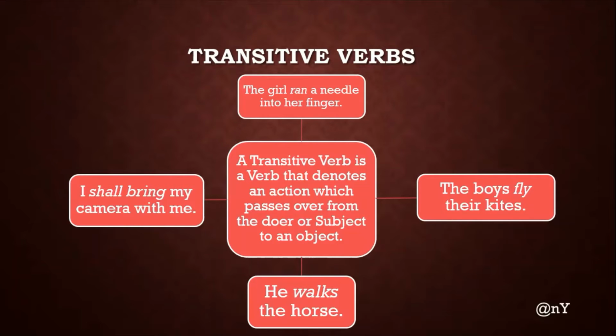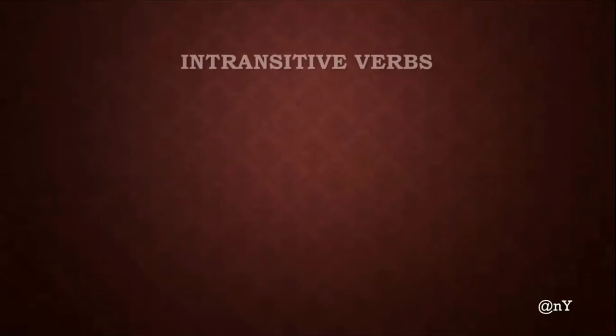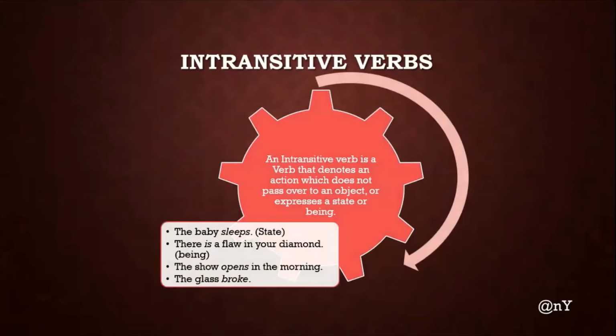In all these examples, if we ask the question what in general, we can get the answer as supposed in the sentences. For instance, if we ask the question, what do the boys fly? We get the answer, the boys fly their kites, and hence fly is a transitive verb. Moving on, we have intransitive verbs. An intransitive verb is a verb that denotes an action which does not pass over to an object or expresses a state or a being.